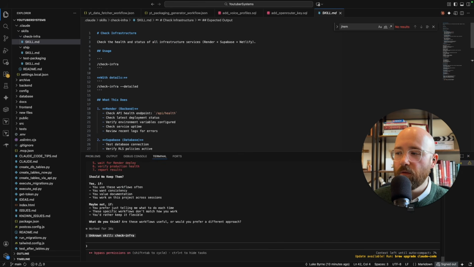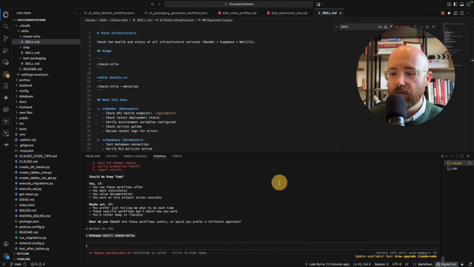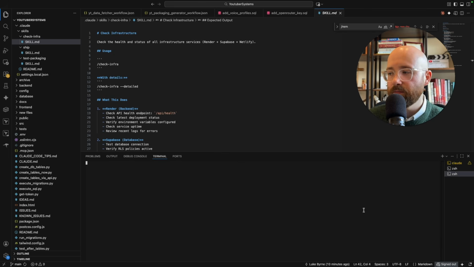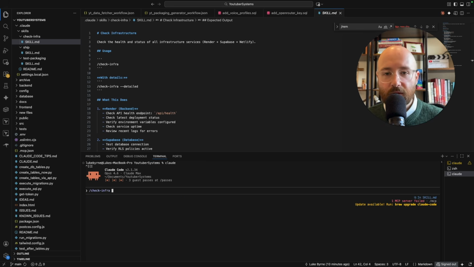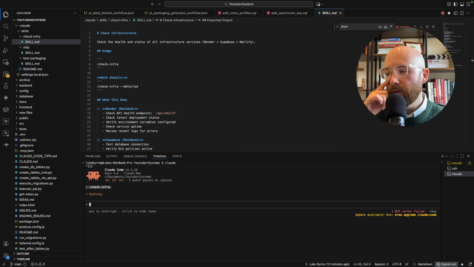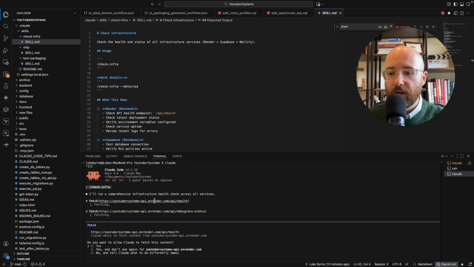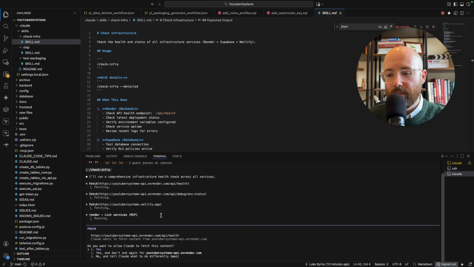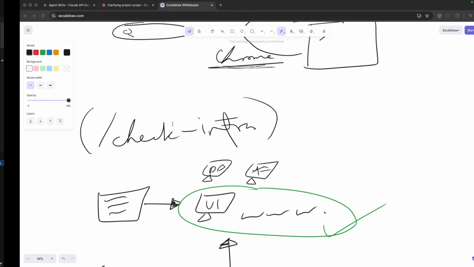And the way you can then invoke these skills, if we go here, I'll open up a new terminal. By the way, for context, if you ever want to open up a new terminal, click plus, boom, there we go. Then you write Claude, and from here, all we have to do is type /check infra, you see there, and you can get it to come along without typing. If you just press tab, it will automatically pull it through. Check infra, and then boom, it will run this check infra skill. And there you go, it's now fetching all the stuff. Boom, perfect. Anyway, I'm just going to quit out of that, let's delete it. There we go. And that's how simple it is to use a skill.